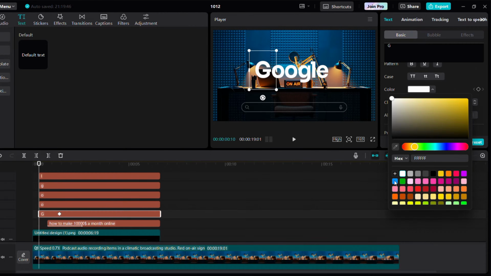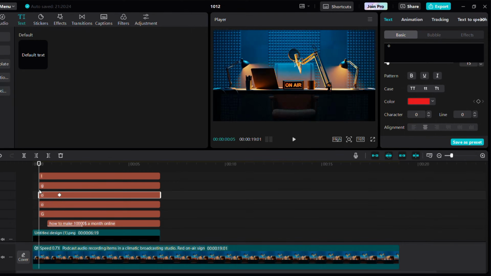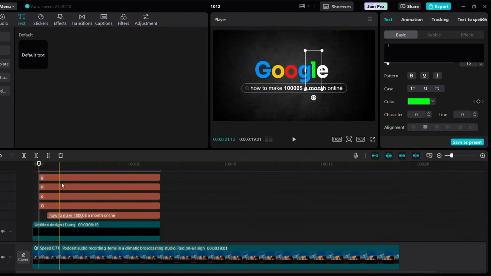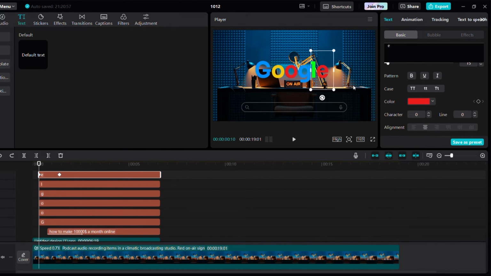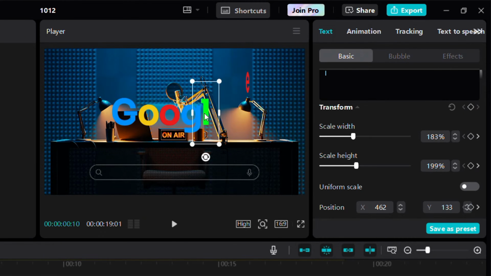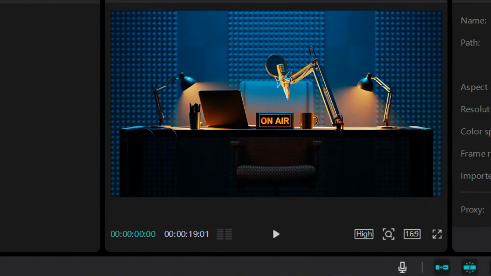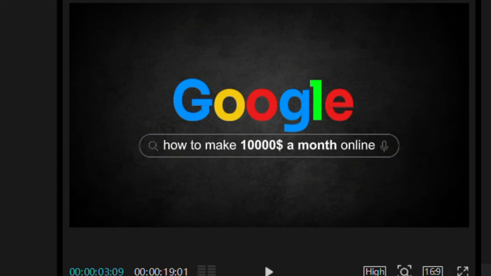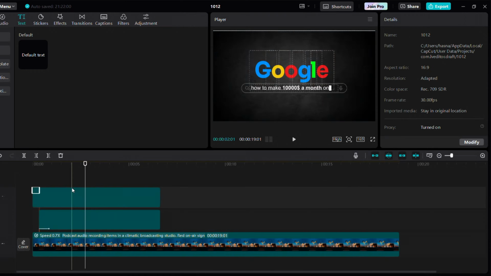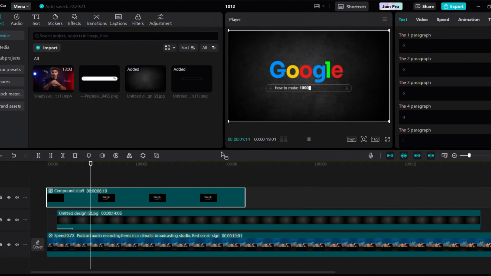Now, add the relevant colors to each text layer. Then, position the text layers and reduce the width to give it a 3D effect. Create a compound clip of everything by pressing Alt+G. Go to the timestamp where the animation ends to create a tilt effect.